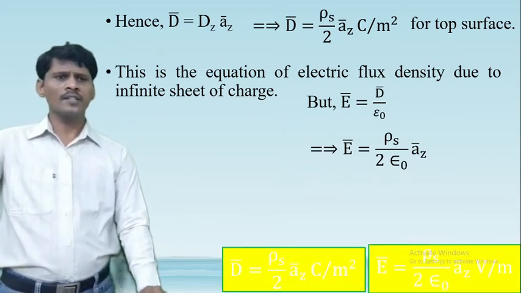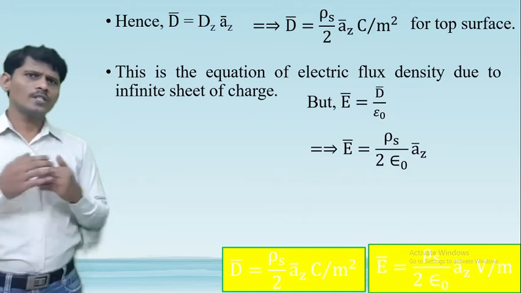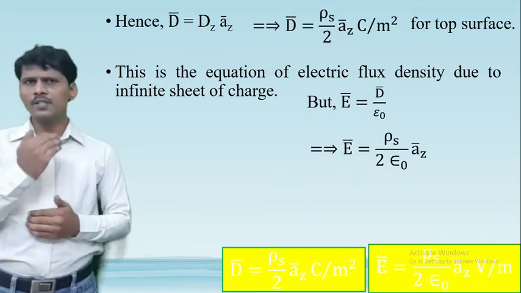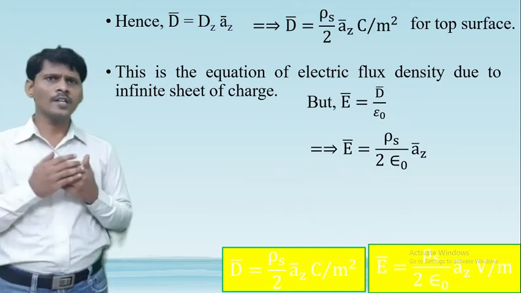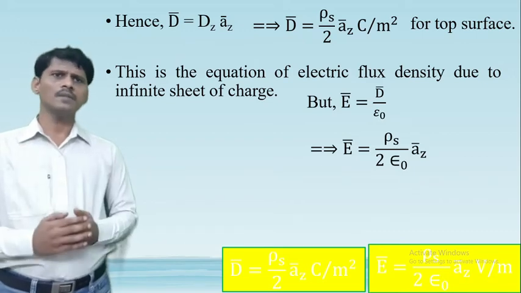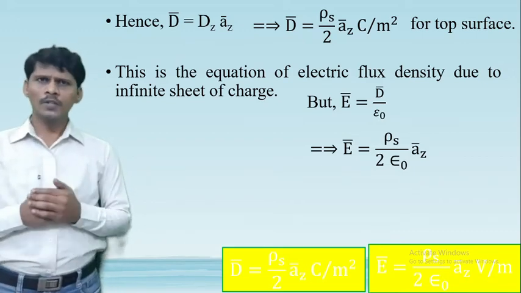So next, calculate the electric field intensity. What is the relation between electric field intensity and electric flux density? These two are related by the permittivity of the medium, that is D bar is equal to epsilon times E bar.